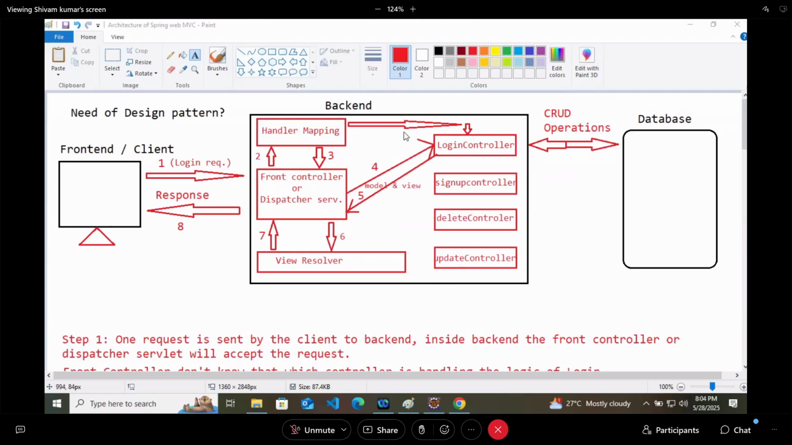In the controller, business logic, you can see, right? Who is doing the CRUD operation? The business logic will be written in the controllers.